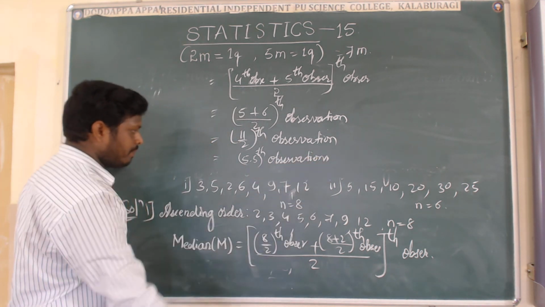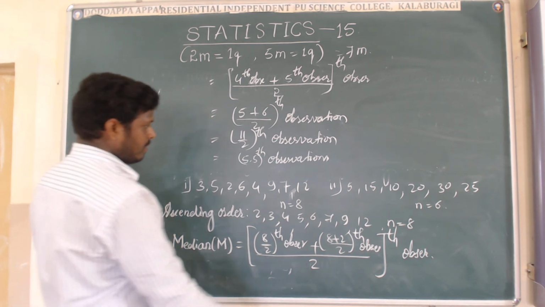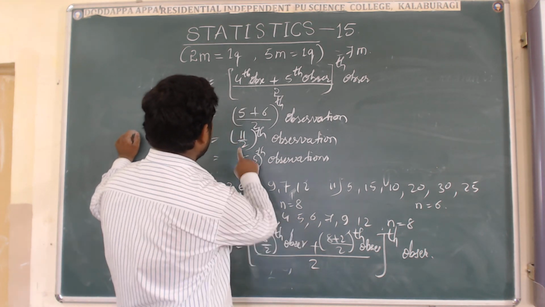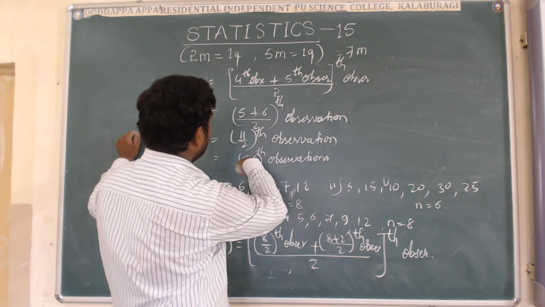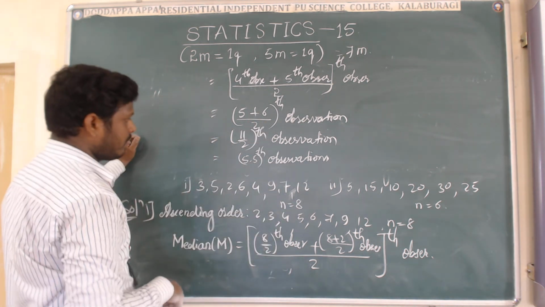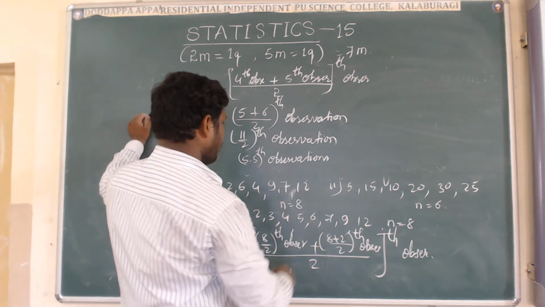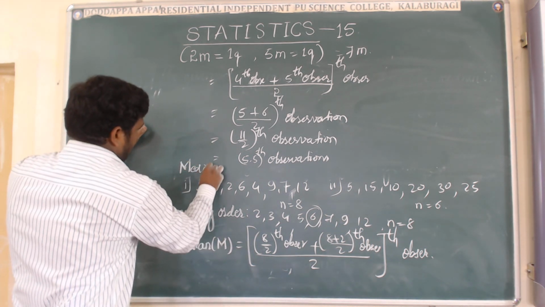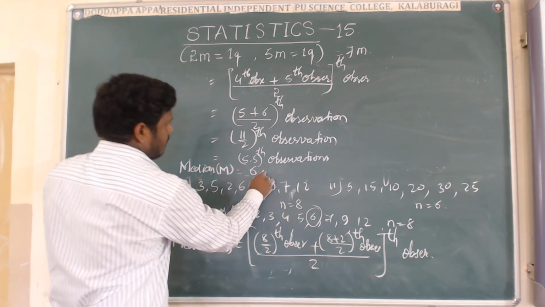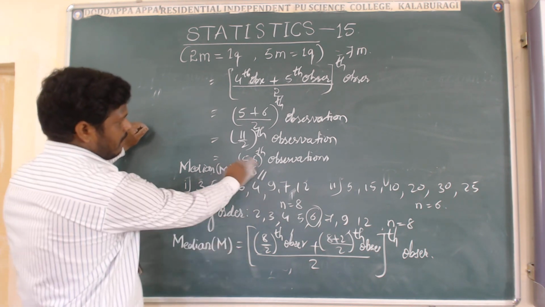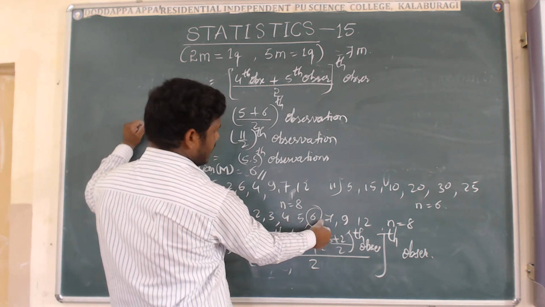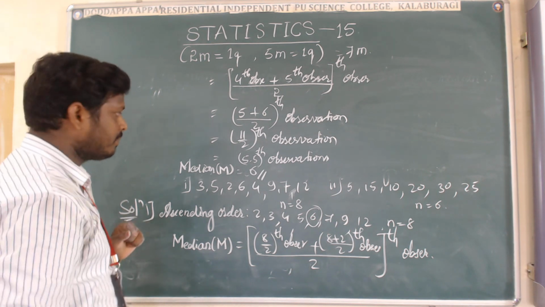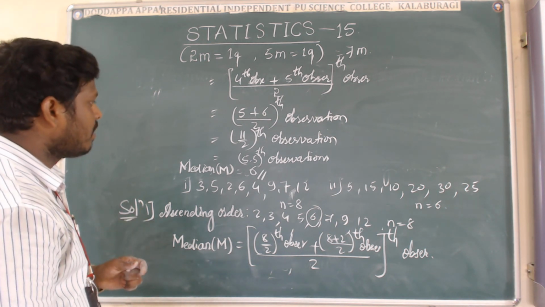It is nearest to 6, no? 5.5 is nearest to 6. So the median is 5.5, which is nearest to 6. So this is the method of finding the median.